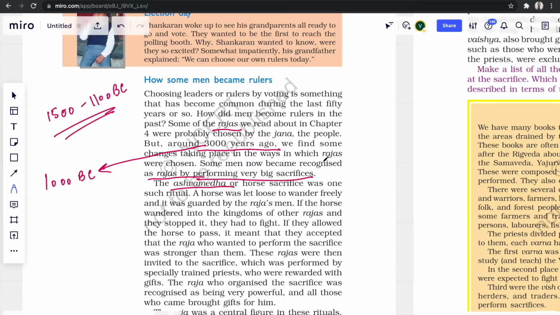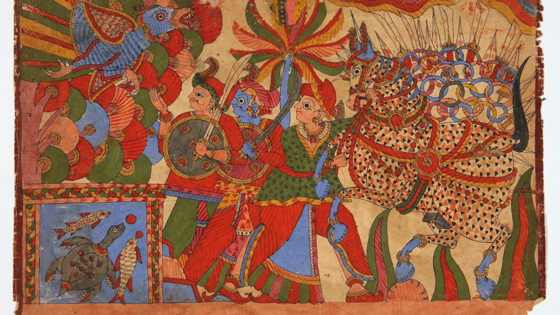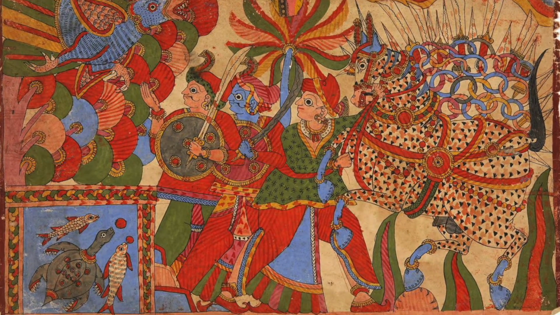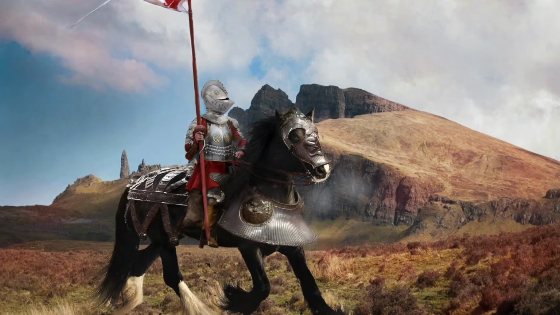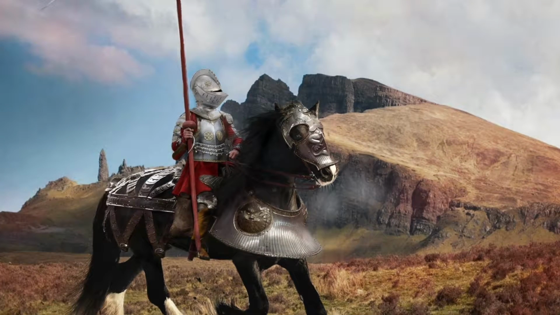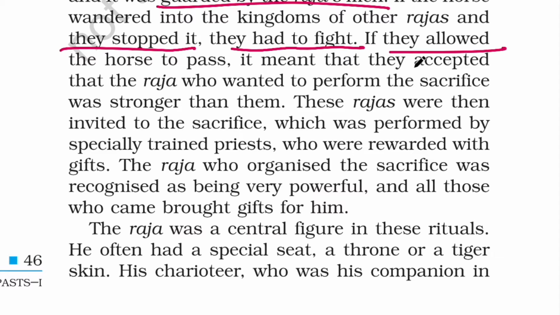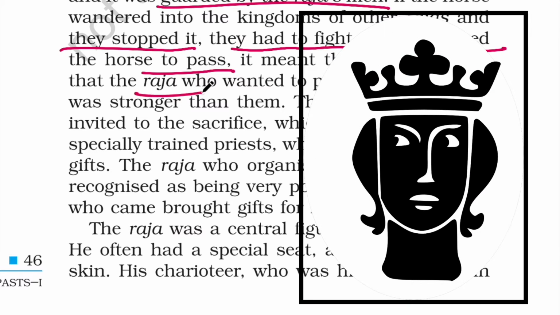In Ashwamedh Yajna, a horse was left freely by the Raja to wander into the kingdoms of other Rajas, and if any one of them stopped the horse, then he would have to fight with the Raja who wants to perform the sacrifice. Whereas, if they allowed the horse to pass, then it meant that they accept that the Raja who wants to perform the sacrifice is stronger than them.